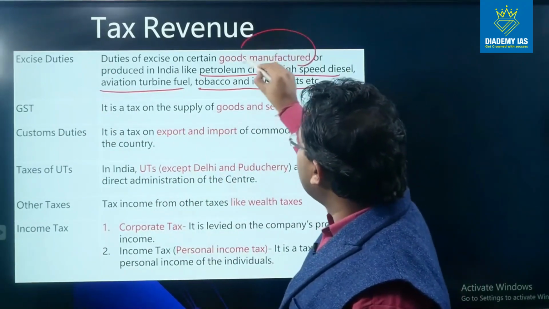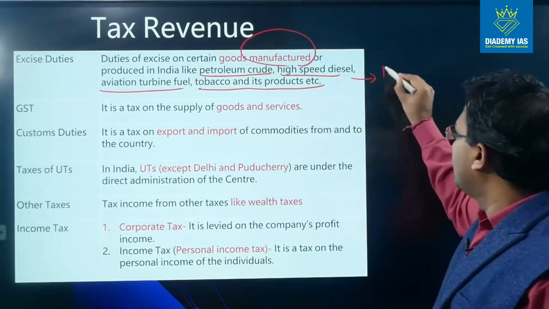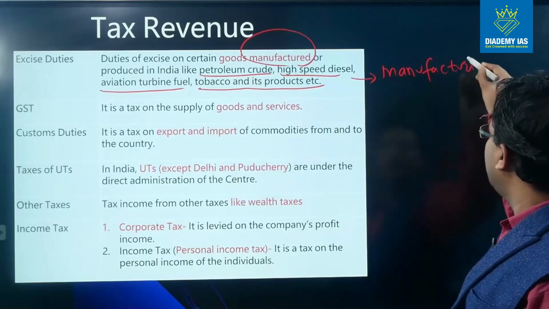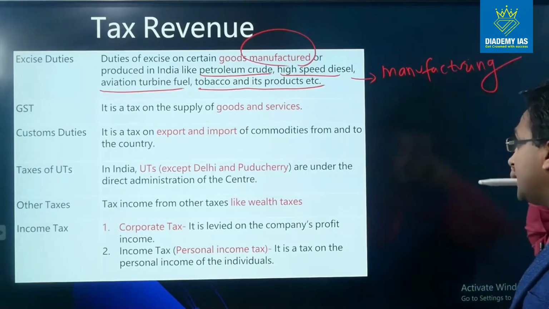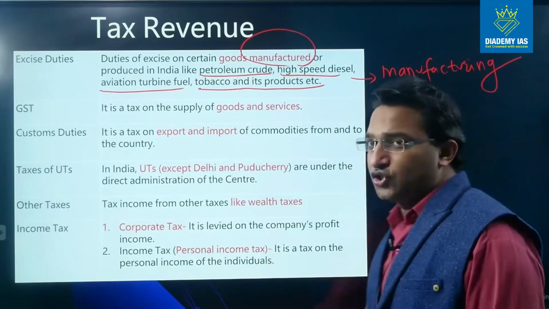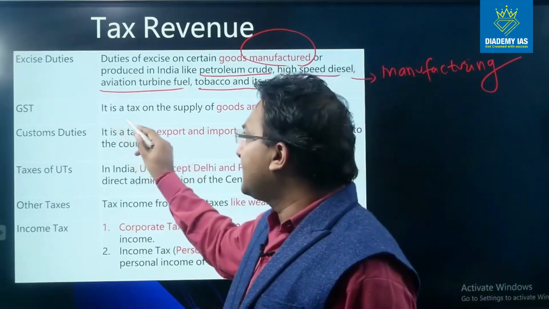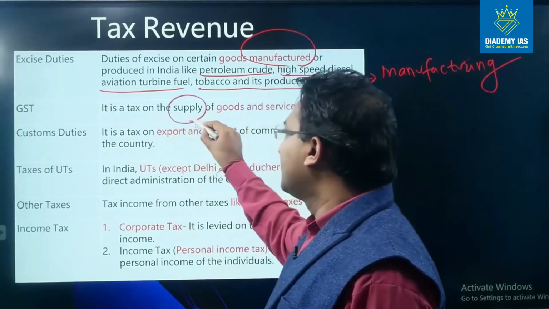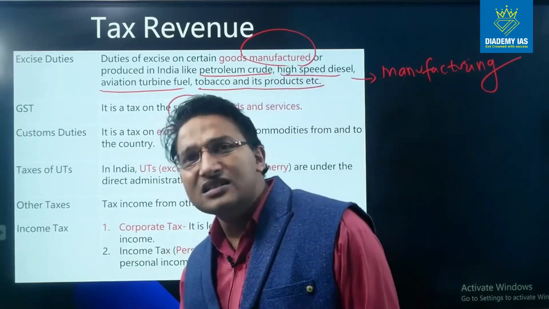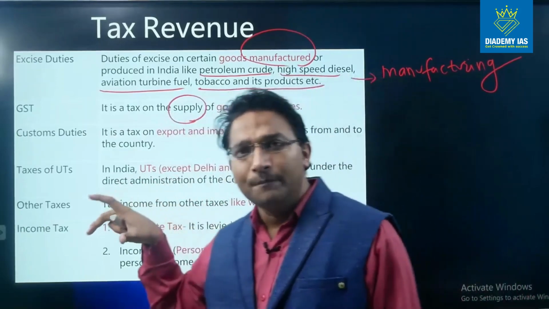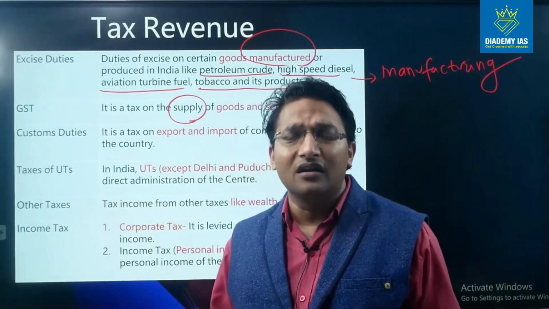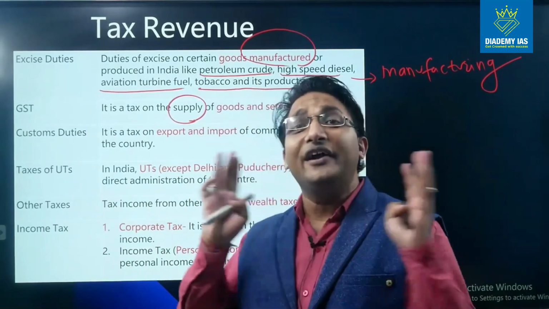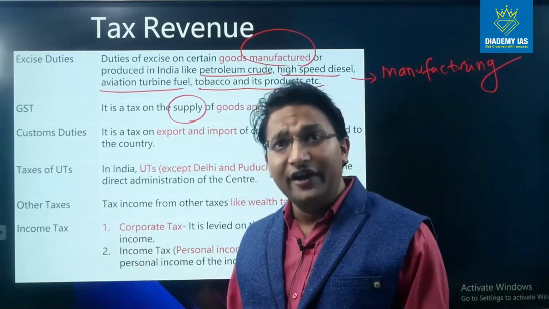The key point to note is that this is levied on the manufacturing. Please note down this point. This is very, very crucial, that this is levied on the manufacturing. GST, it is a tax on the supply of goods and services. So it is a tax on the supply. Supply can include sales, it can include supply from the factory to the wholesaler, from wholesaler to the retailer, from retailer to the customer. So supply is a very wider term.